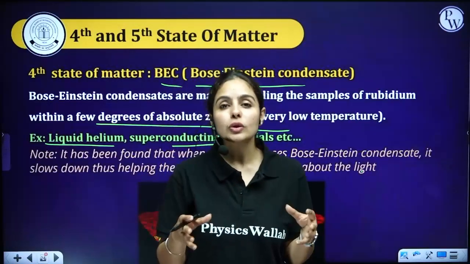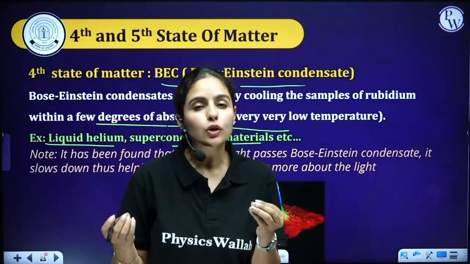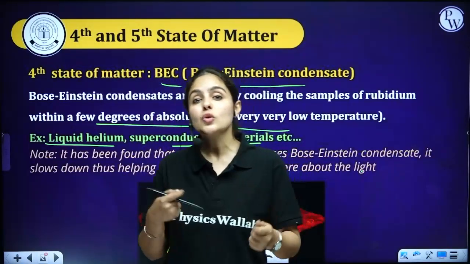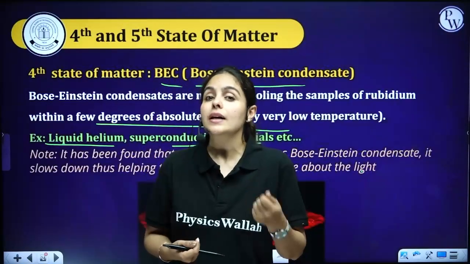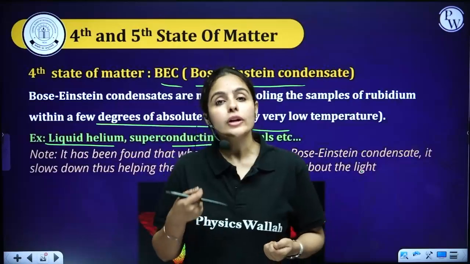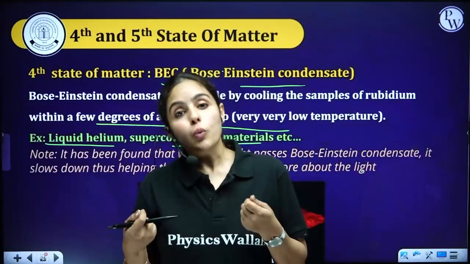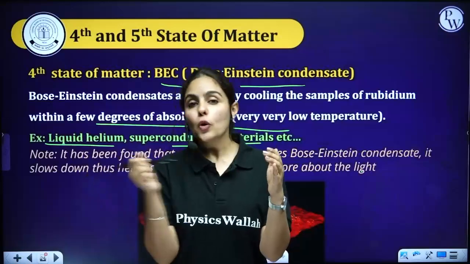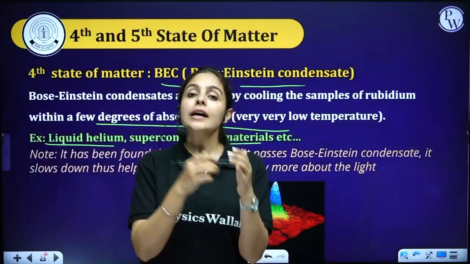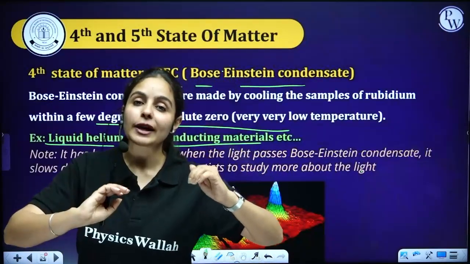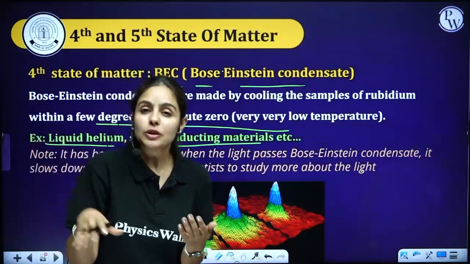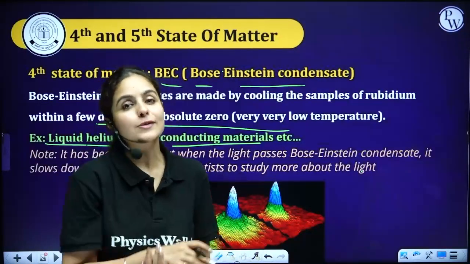As we all know, the speed of light is too high. You might have learned this in physics also. Because the speed of light is so high, it's hard to study more about light or the nature of light. So what scientists did was pass light through a Bose-Einstein condensate, which reduces the speed of light and helps them learn more about light, its dual behavior, its wave nature, and so on.